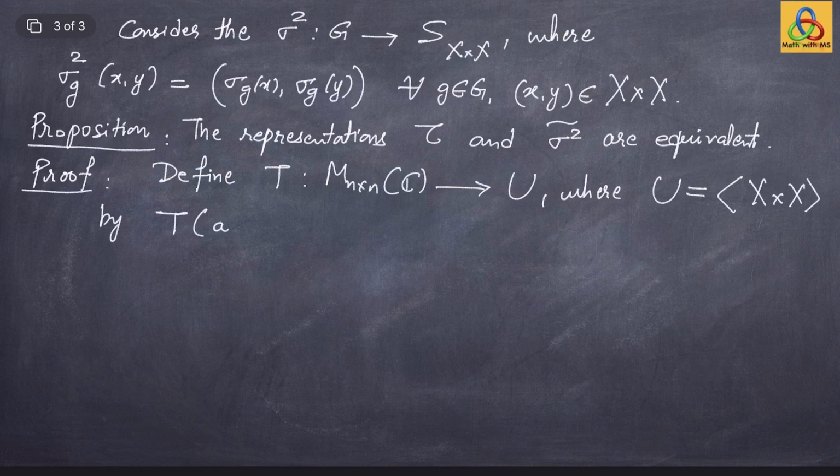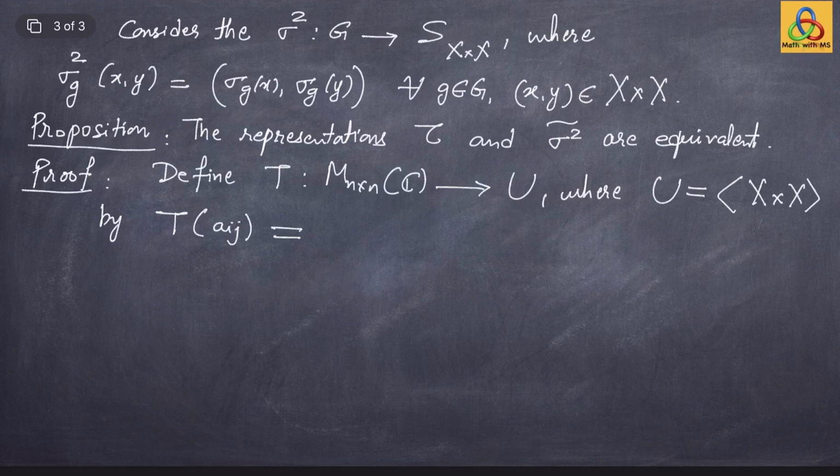Let us write A_ij as your n by n matrix, and now U is the vector space spanned by X times X. X has n elements, so X times X has n squared elements, and these are precisely the A_ij's, precisely n squared complex numbers. So the obvious choice, and also recall we have already labeled elements of X as x1, x2, up to xn.